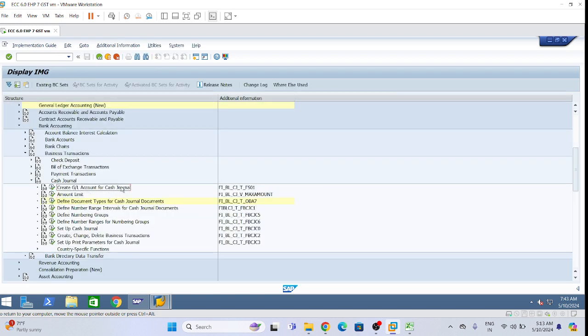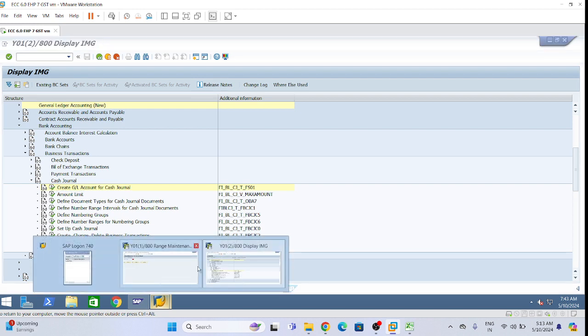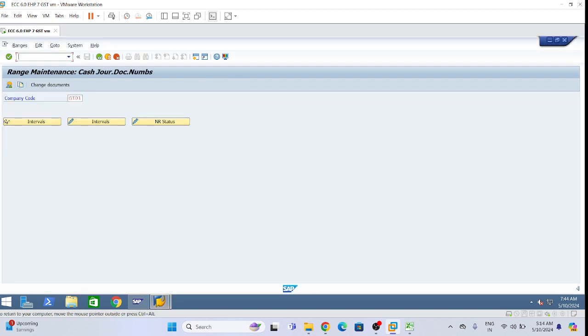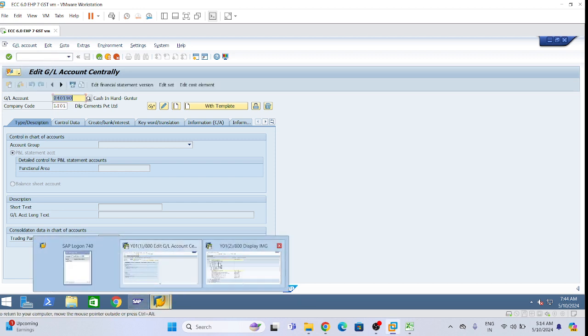No, same only. FS01 is there, but that is the FS00 screen only. The screen is same, but let me show whether FS01 also works. FS01, FS00, both same. With FS01 also we are coming to the same FS00. Both are same only. Okay.